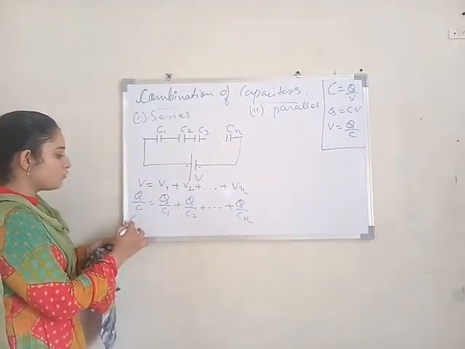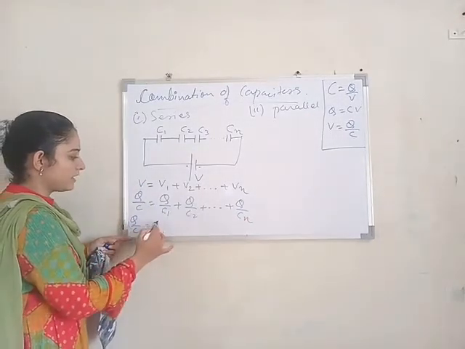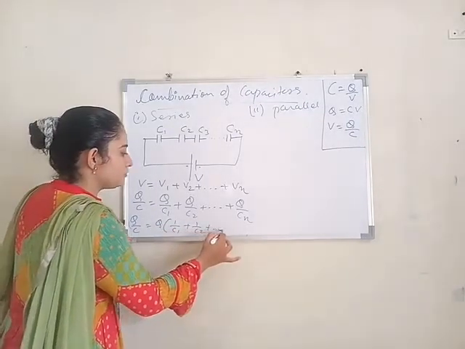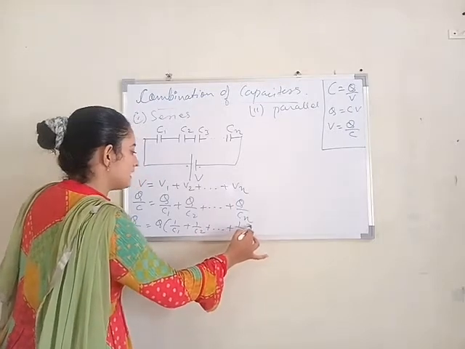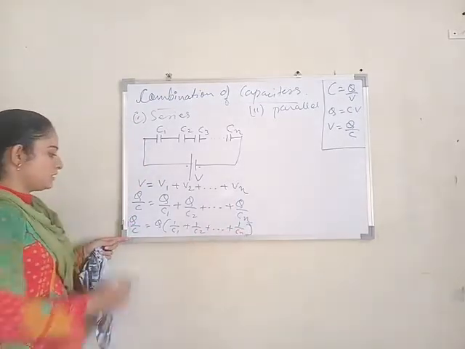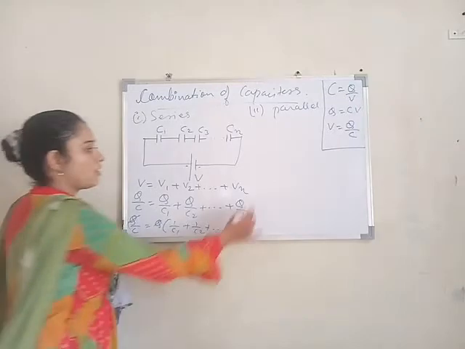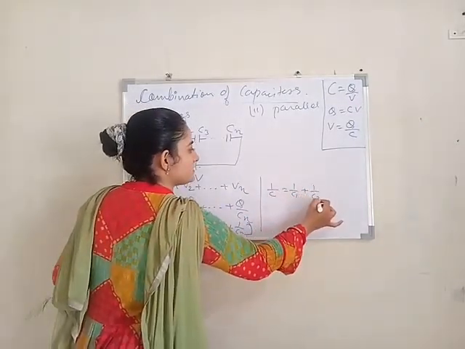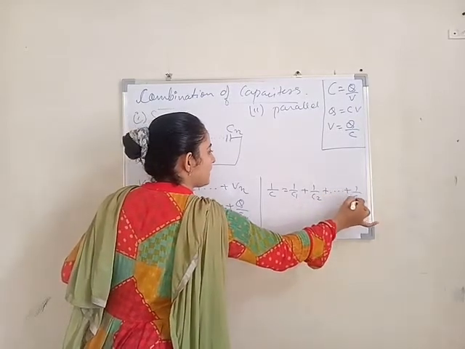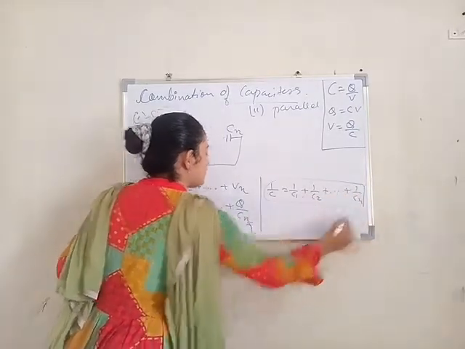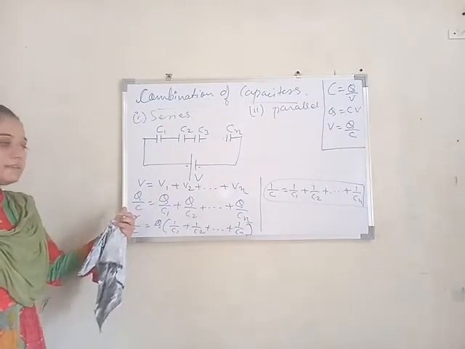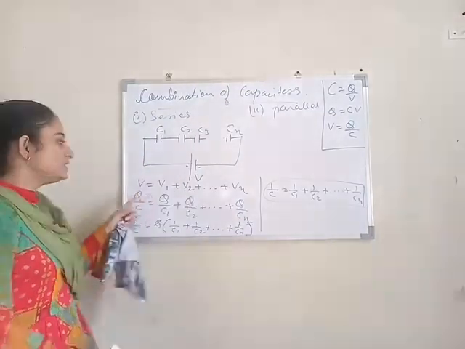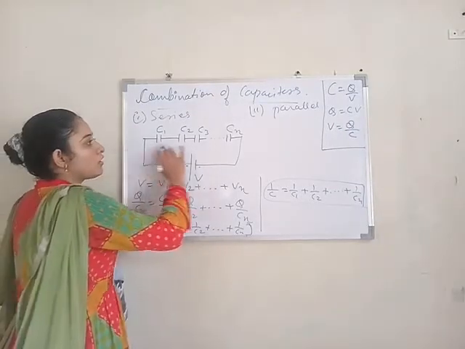Now take Q common from the right hand side. We will get 1 by C1 plus 1 by C2 up to 1 by Cn. Q cancels. So we got 1 by C equals 1 by C1 plus 1 by C2 plus up to 1 by Cn.